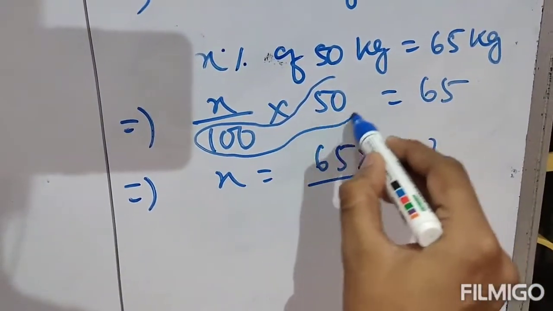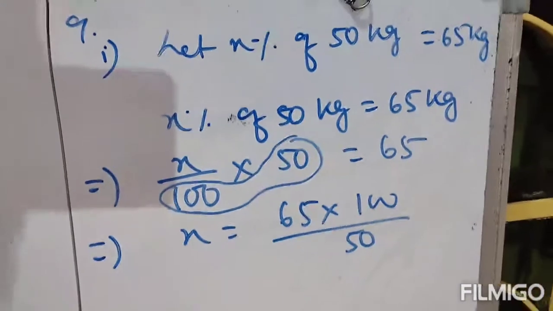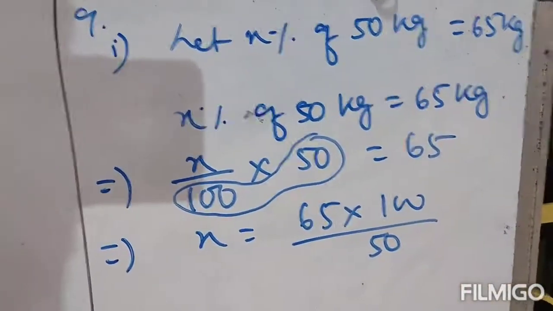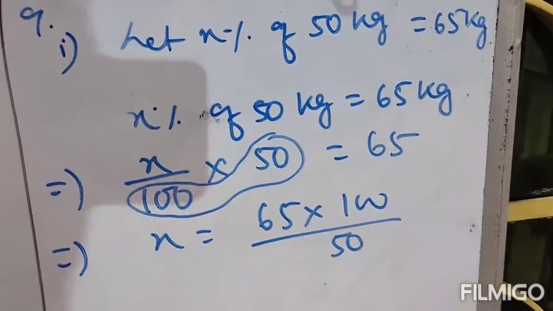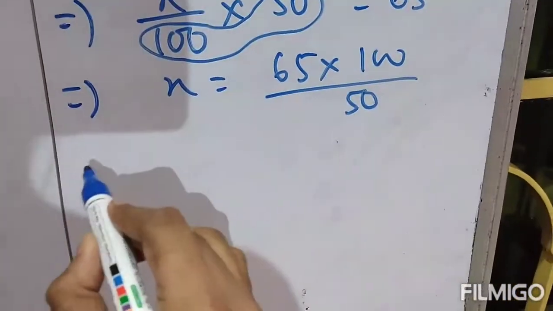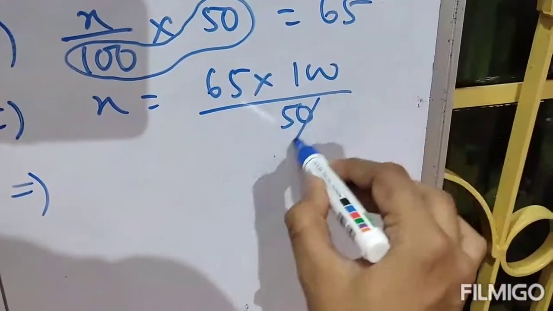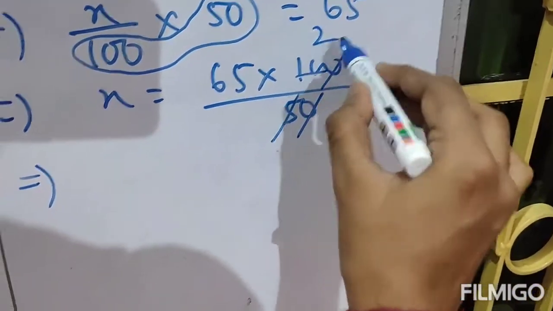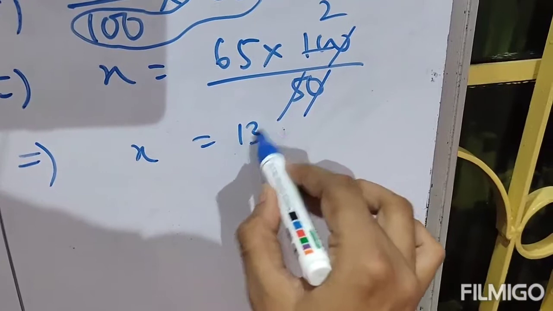If you find x, this 50 by 100, when you change side, that 50 by 100 will be reversed. That means x equals 65 into 100 by 50. Therefore this reduces to x equals 130.